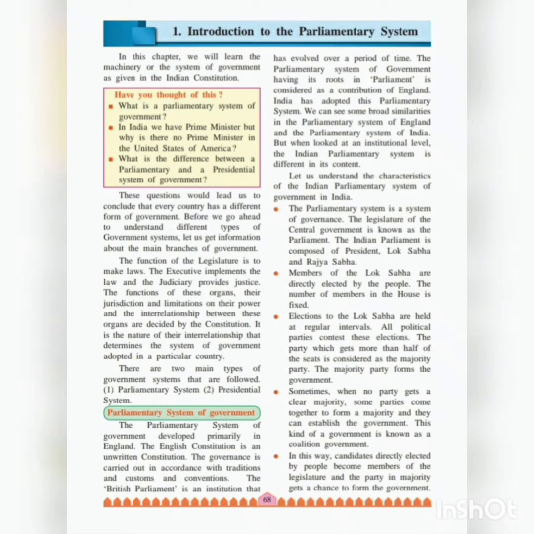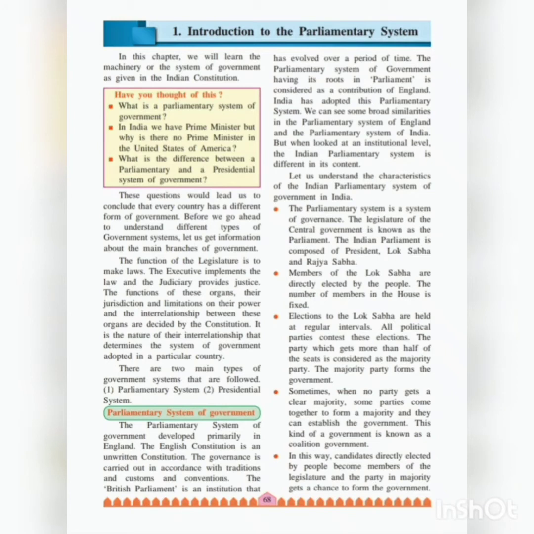Sometimes when no party gets a clear majority, some parties come together to form a majority and they can establish their government. So sometimes in the elections none of the parties gets the majority of the votes. At such times, parties come together and establish the government. This kind of government is called a coalition government. इसको मिली जुली सरकार बोलते हैं ना, मिल के बनाते हैं हम लोग. In this way, candidates directly elected by the people become members of the legislature, and the party in majority gets a chance to form the government.